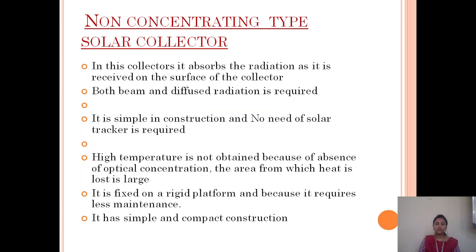In case of a non-concentrating type solar collector, we do not require any MPPT or maximum power point tracker for tracking the solar radiation. High temperature is not obtained because of the absence of optical concentration. The area from which heat is lost is too large. It is simple and compact in construction.